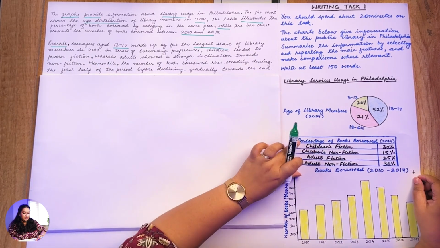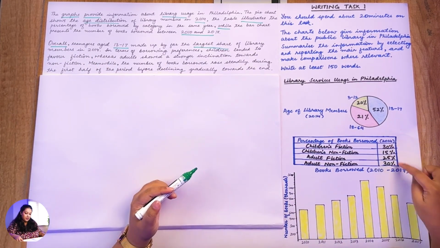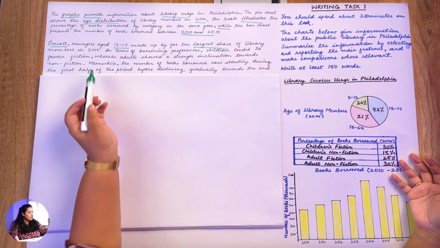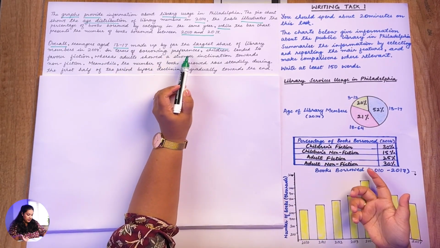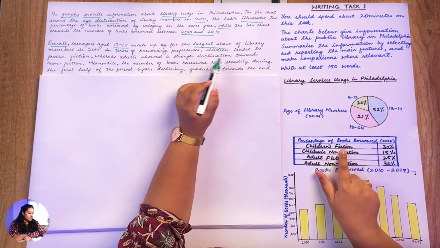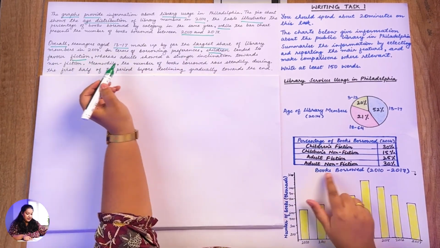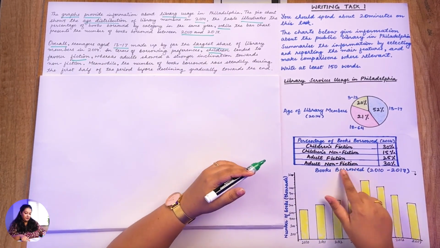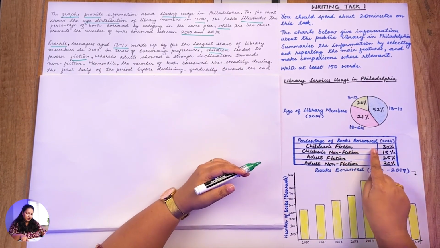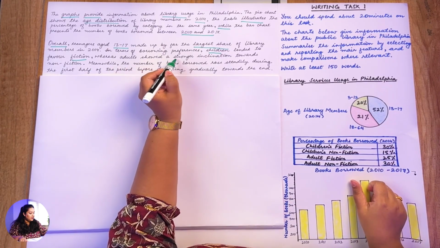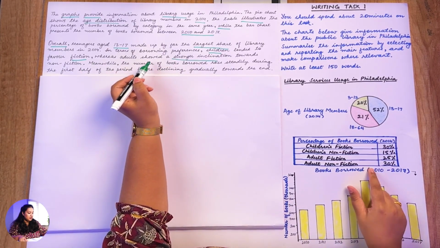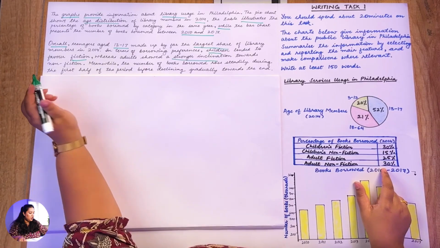And then, in terms of the table, the prominent one, as you can see, 30 is visibly the highest, right? So you write, in terms of borrowing preferences, children tended to favor fiction, whereas adults tended to favor non-fiction, because here this is the highest, and for children fiction is the highest. So they tended to favor fiction and adults showed a stronger inclination towards non-fiction.